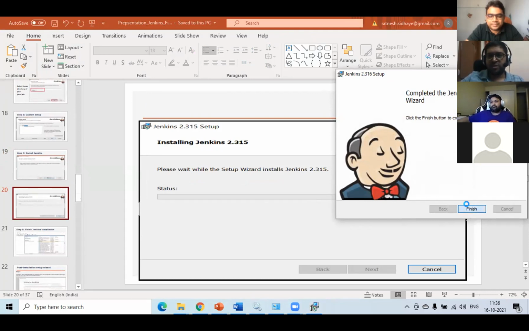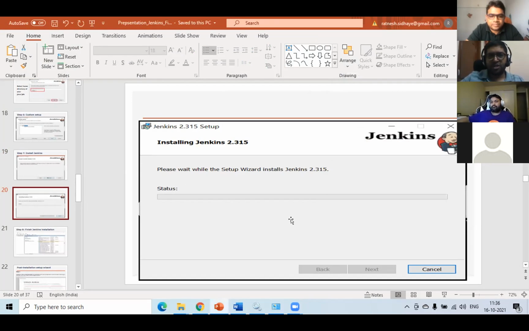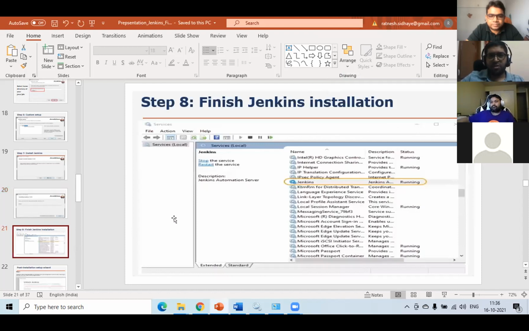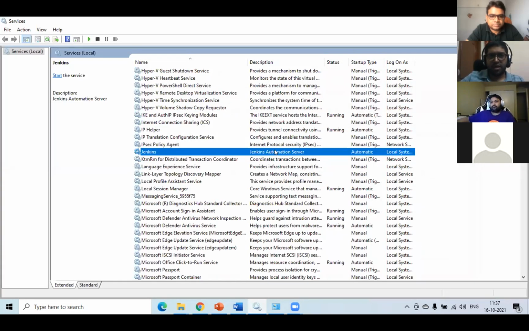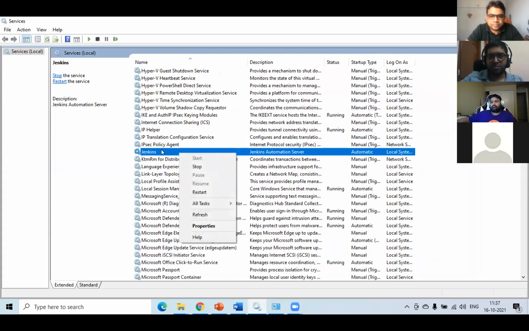Now let's finish. Our Jenkins installation is done. Now we'll go and check the setup. So this is the service control panel. We can see Jenkins running here. So this is my local, and you can see after some time this will start running. Right now it's automatic. Yes, it is in started state because start is disabled. It means it is started.